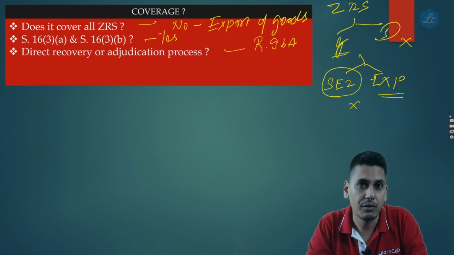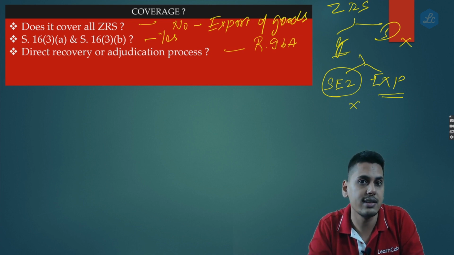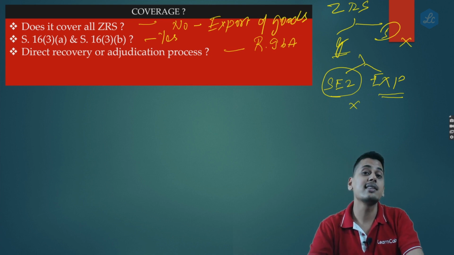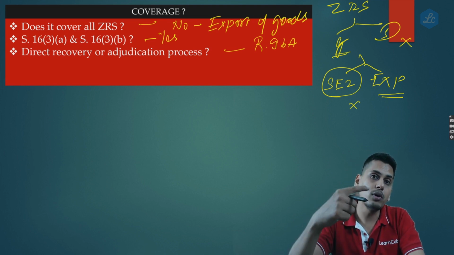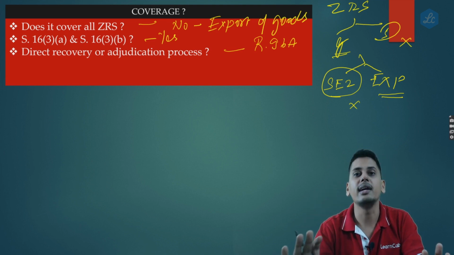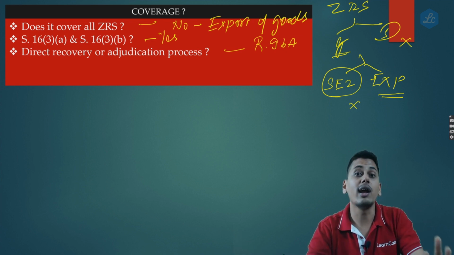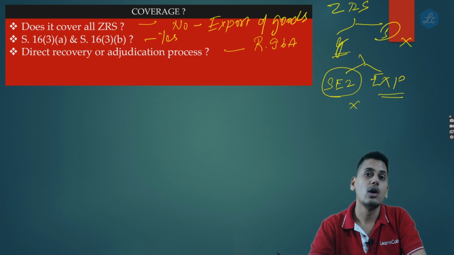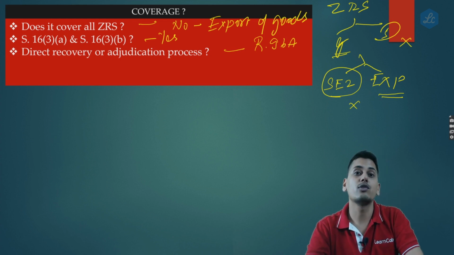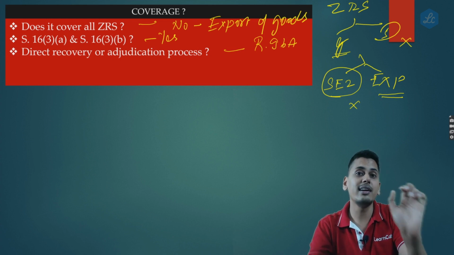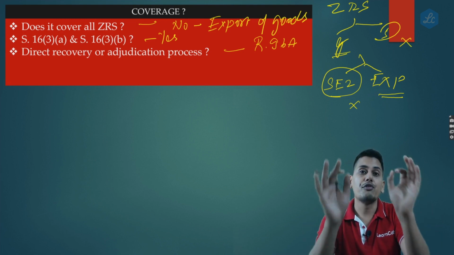Friends, do you remember? We are discussing 96A and not 96B. 96A told you that whatever output tax you have not paid, you will have to pay voluntarily with interest within a period of 15 days, failing which